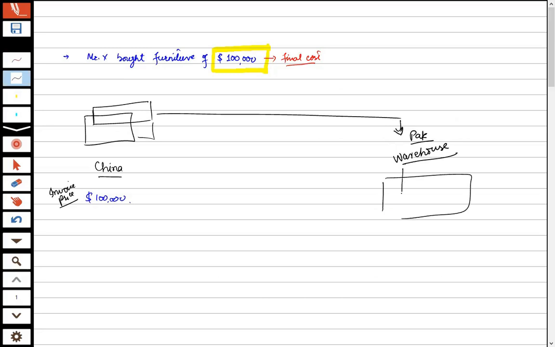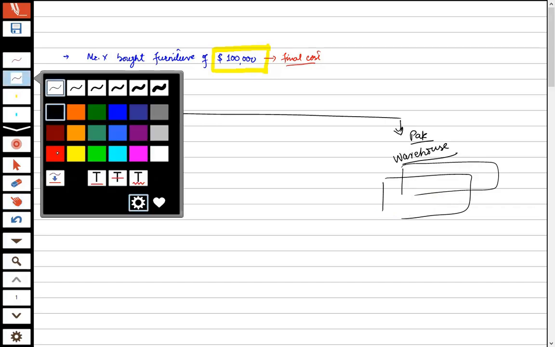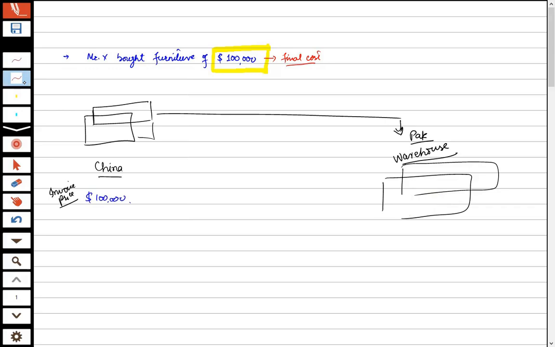There are a lot of steps involved in bringing this machinery into the warehouse and making it operative. First of all, we will take insurance in transit, so that from China to Pakistan, if there is a loss, it will be covered.